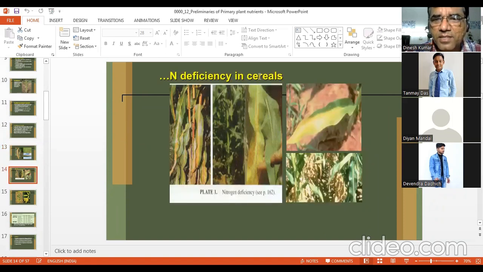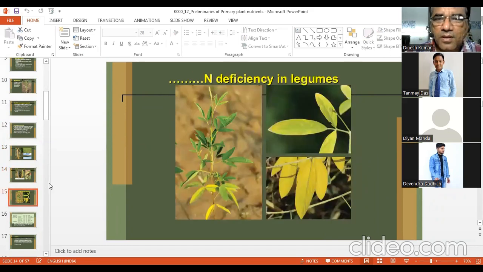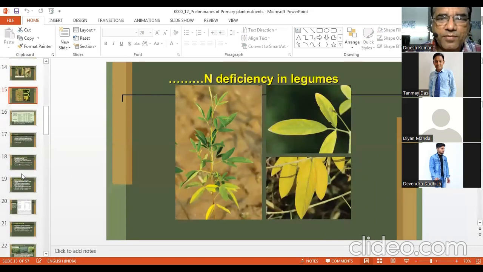Nitrogen deficiency in cereals, this is an example of maize. Even legumes can also suffer from nitrogen deficiency. Can you tell me what are the conditions when legumes will suffer from nitrogen deficiency?